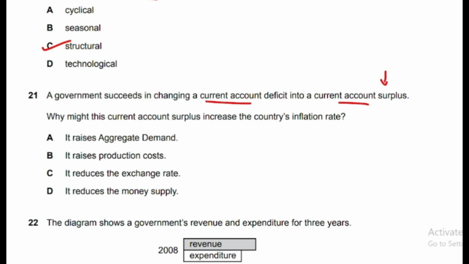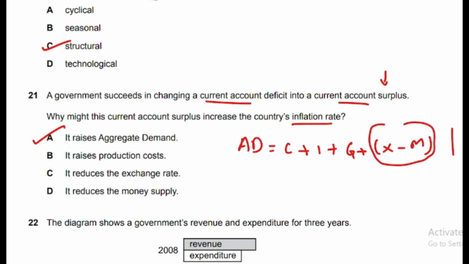So government policy, which policy will succeed in this case? Why might this current account surplus increase the country's inflation rate? If we were initially in deficit, now we are moving to surplus, so how can it cause inflation? When we move to surplus, aggregate demand increases. Again, we can write down the magical formula: aggregate demand is C plus I plus G plus X minus M. C is consumption, I is investment, G is government spending, X is exports, and M is imports. So if we move into surplus, it means export minus import will be increasing. When it increases, aggregate demand will increase, and when aggregate demand increases, it causes inflation.